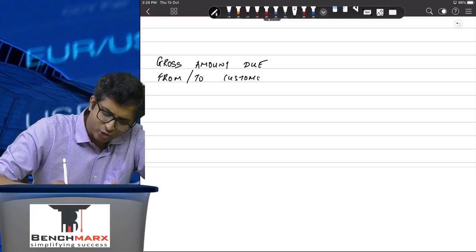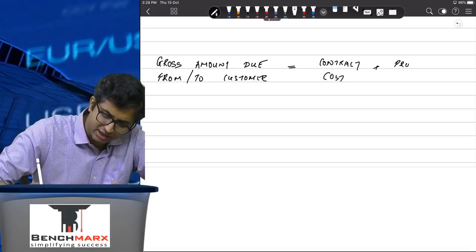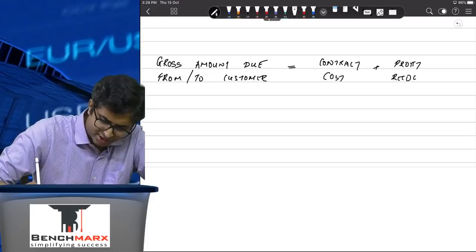अच्छा, ये अपन कैसे कैलकुलेट करते थे? So we used to calculate the contract cost incurred till date. To this you used to add the profit recognized. If there's a profit, you would add, and if there are losses, then you would subtract.